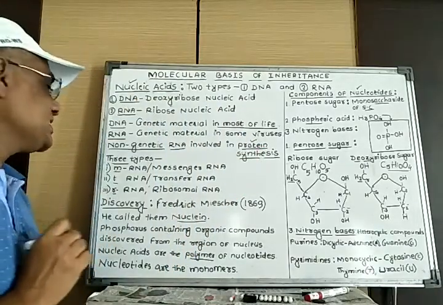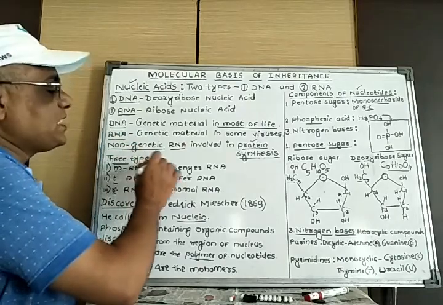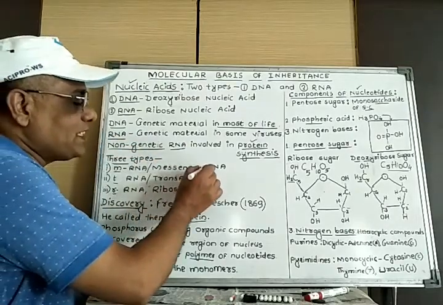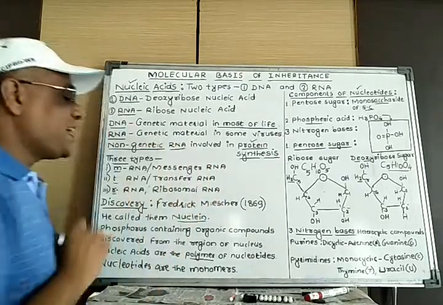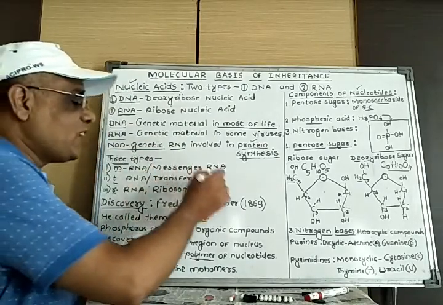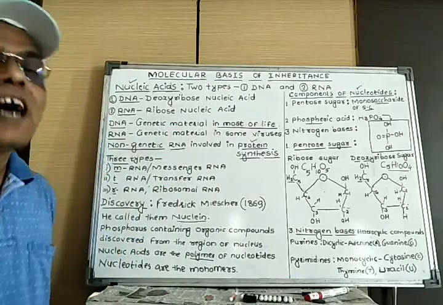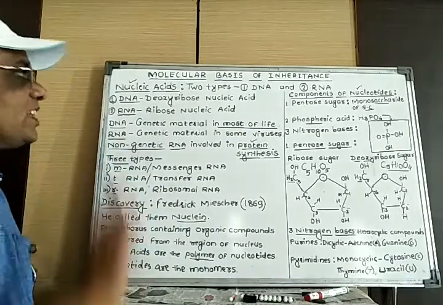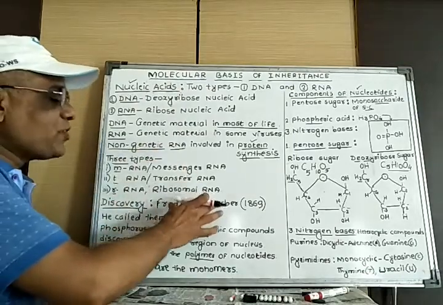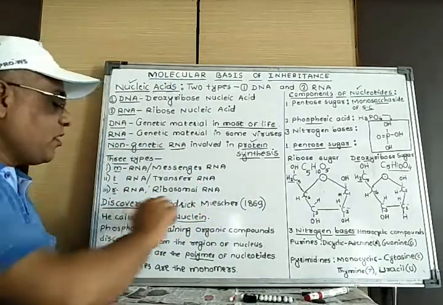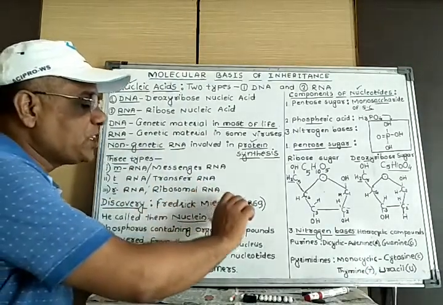On that basis, there are three different types of RNA. One is called messenger RNA, second is called transfer RNA, and third is called ribosomal RNA.